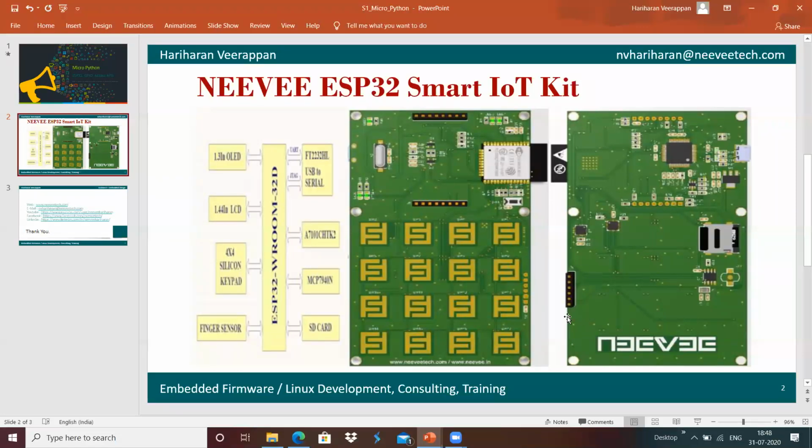And this system has a micro USB, which is used to communicate with our host for development, programming, and debugging.